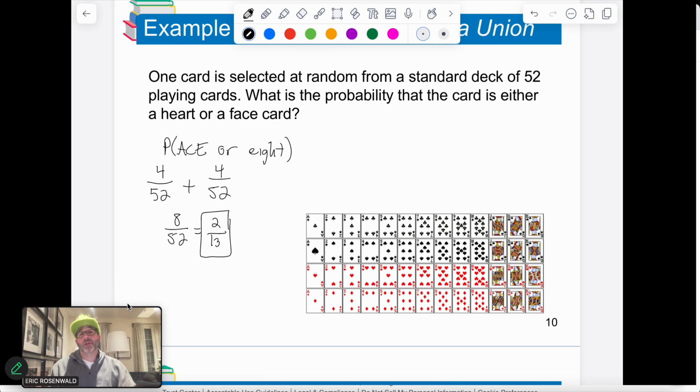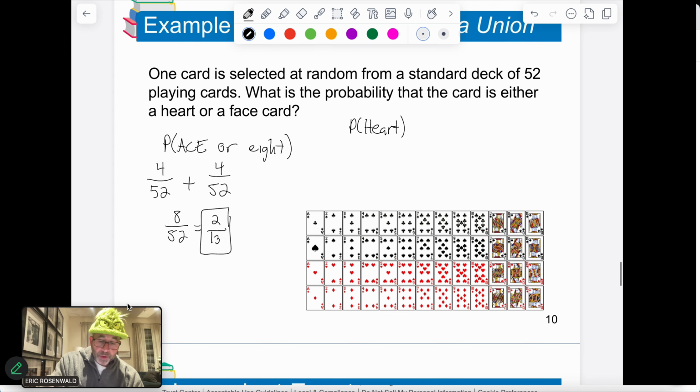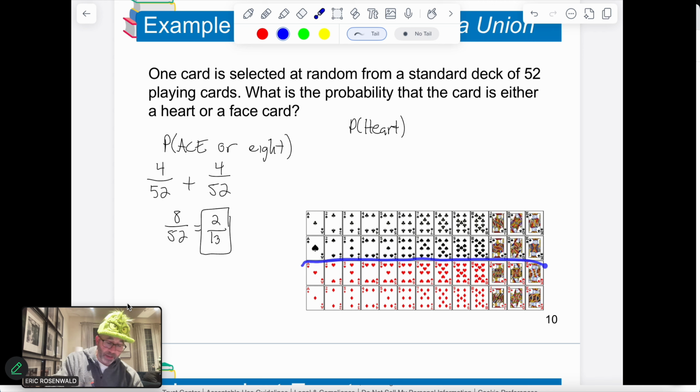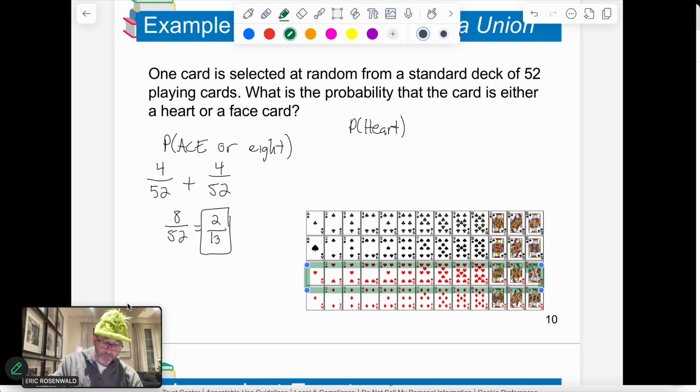What about when I have an event where there actually is overlap? So in this example, we're going to say, what's the probability of drawing a heart? Okay. Well, when we look at the probability of drawing a heart, we can see that there's hearts right here. And how many hearts are there in this deck? Well, I'm going to color this in so we can actually see this, that there are 13 total cards in here, okay?